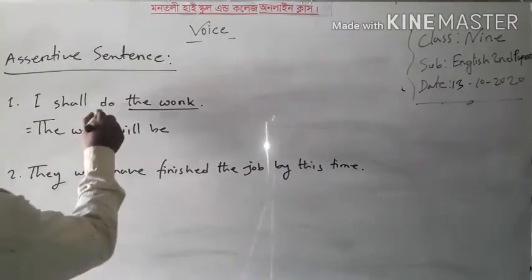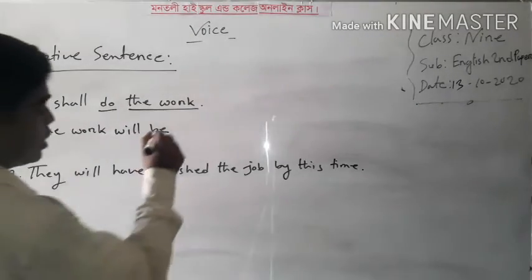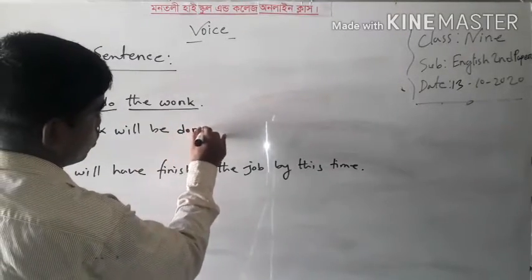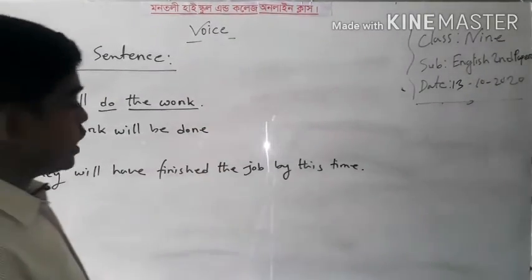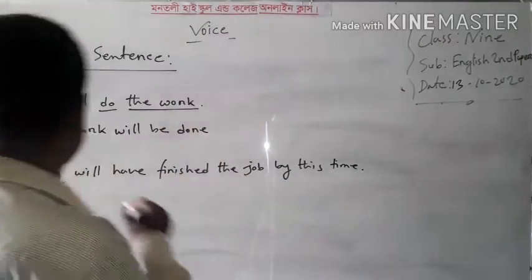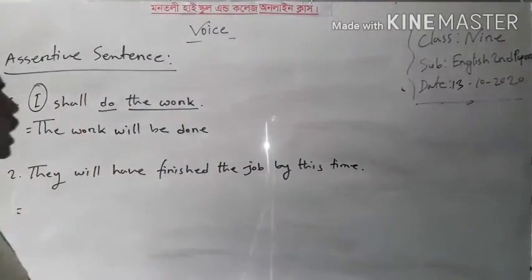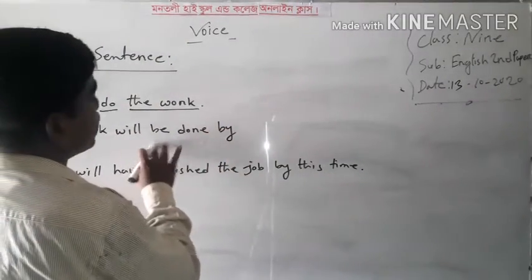So the main verb is do. Here the past participle form of do is done. So I can write here done. The work will be done. According to the preposition, I can write here by, as the subject is a personal subject. The work will be done by.